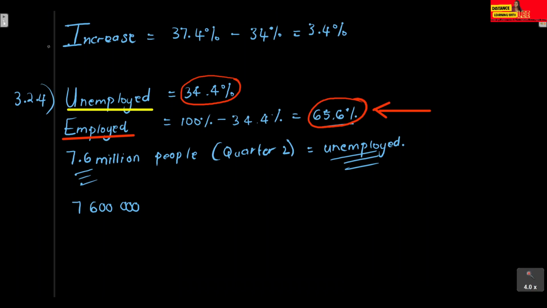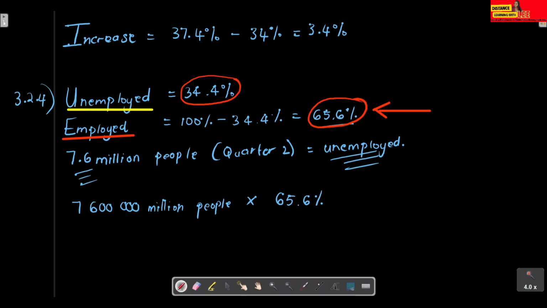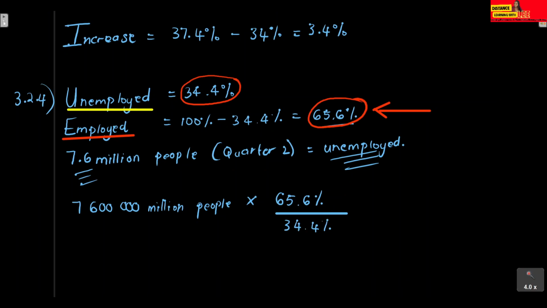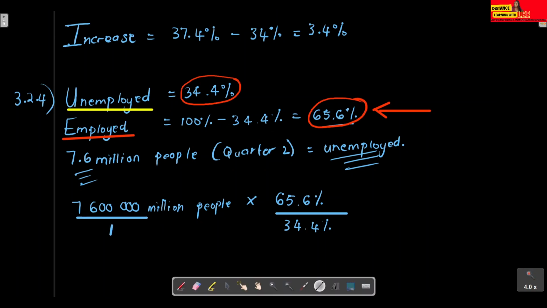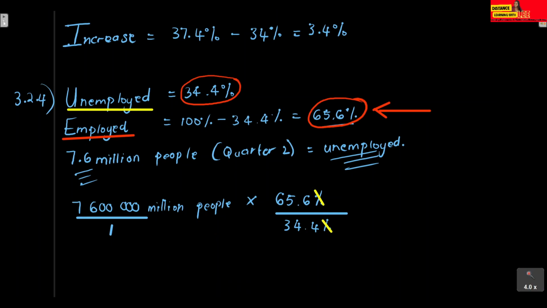This 7.6 is million people, multiplied by what you want, which is how many people are actually employed, divided by what you have, how many people are unemployed. You already know that 7.6 million can just be written as 7.6 divided by 1. We see that the percentage and the percentage cancel, and whatever answer we get represents the number of people.